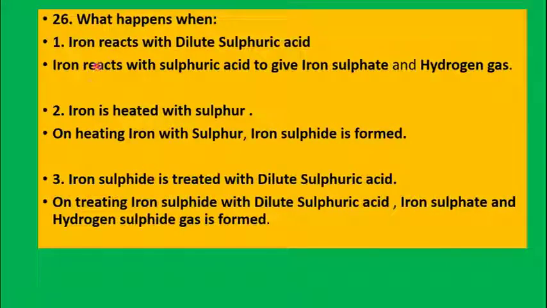Now, we had studied some of the reactions, so let's study a little bit more about what happens when iron reacts with dilute sulfuric acid. Iron reacts with dilute sulfuric acid to give green color salt, iron sulfate, and bubbles of combustible gas, hydrogen. On heating iron with sulfur, iron sulfide is formed. That is a combination or synthesis reaction. What happens when iron sulfide is treated with dilute sulfuric acid? On treating iron sulfide with dilute sulfuric acid, green color salt, iron sulfate, and rotten egg smelling hydrogen sulfide gas is formed.